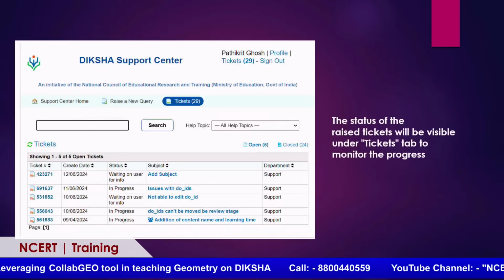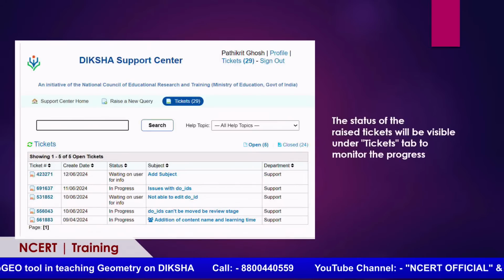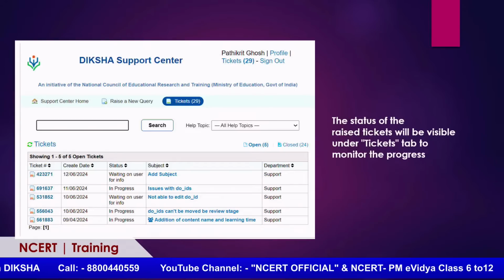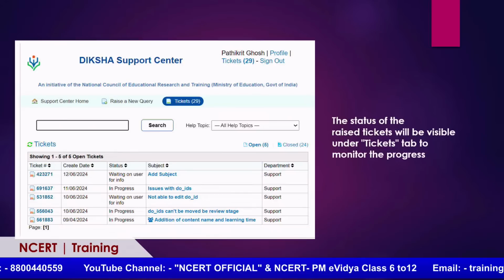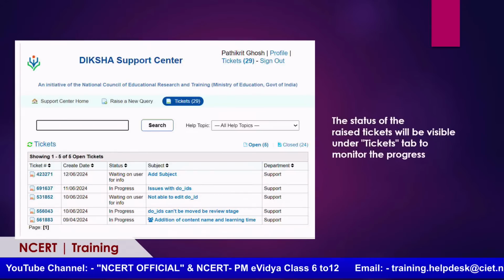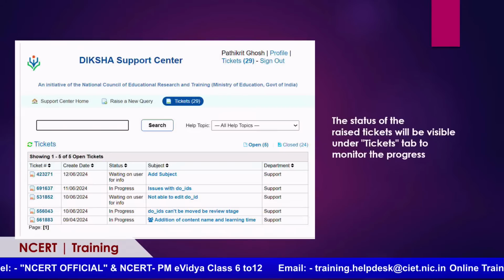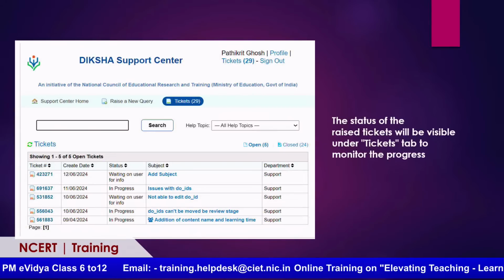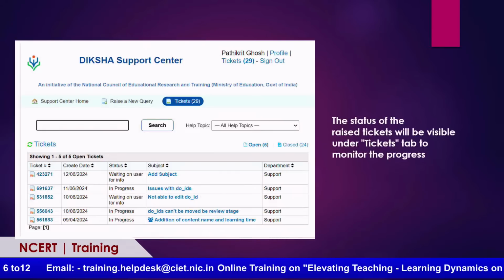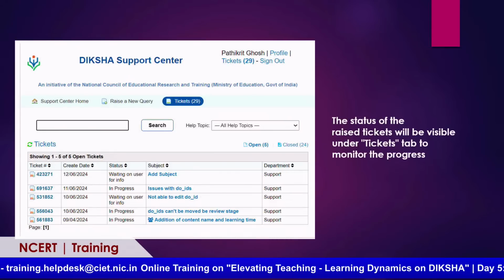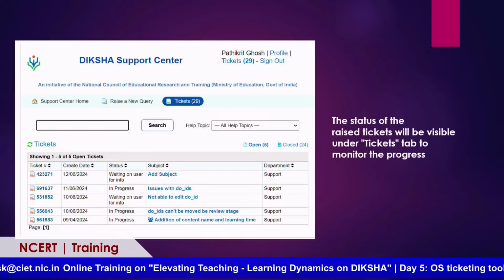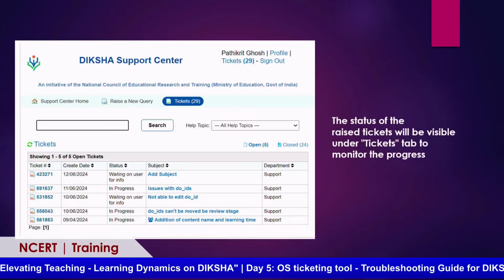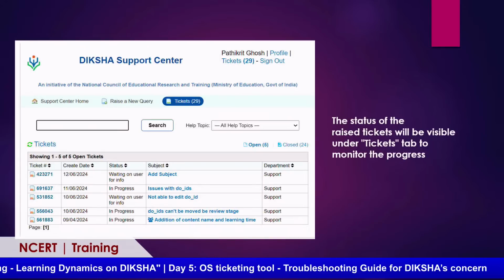We also have a prioritization. Let's say a particular issue is occurring universally, for example a course is not opening. If this issue is universal, and a lot of people are reporting it, then we quickly try to resolve it, and we give it priority number 1, and the whole team starts looking into it and tries to address that issue as soon as possible. So the prioritization also happens on the basis of how many people are facing that issue. But our priority is to address your issues as soon as possible.